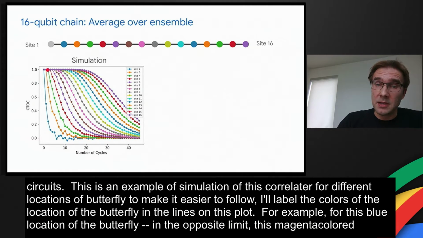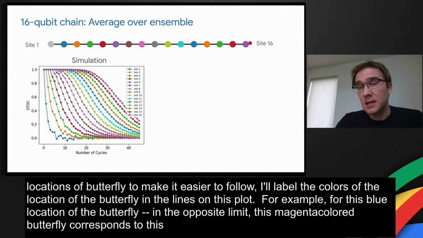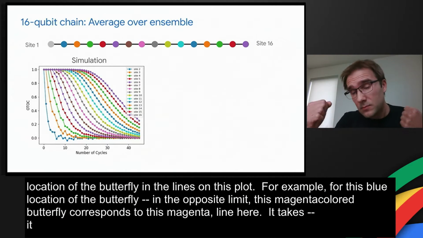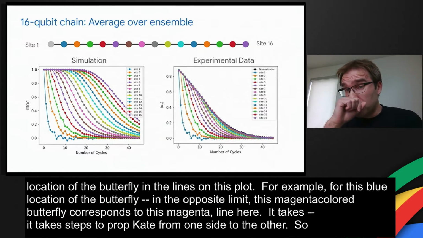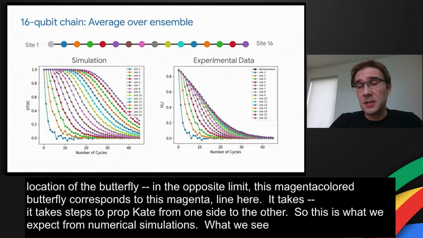the behavior. Basically, OTOC stays at 1 for a long time, which takes a sufficient amount of steps for the operator to propagate from one side to the other. So this is what we expect from numerical simulations. What we see in experiment is shown on the right, and the figures are quite different.